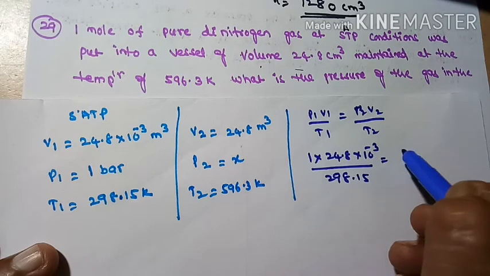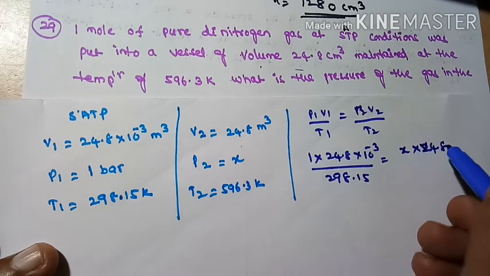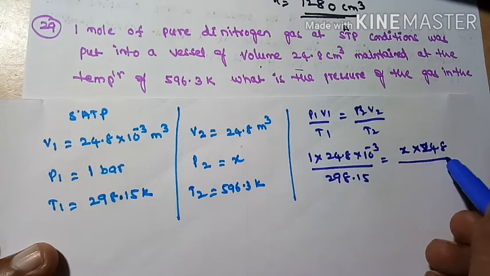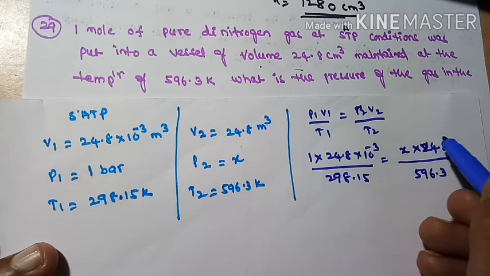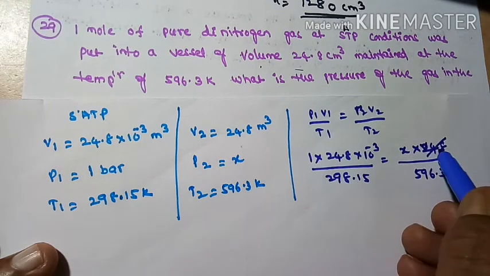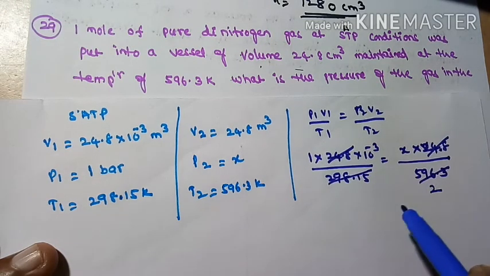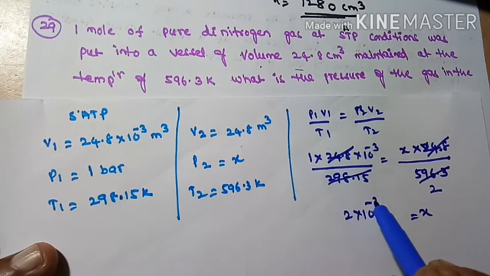298.15 is equal to P2 into V2, which is how much? 24.8. V2 is how much? 24.8 meter cube. So next one, T2 is how much? 596.3. So 24.8 and 24.8 get cancelled. 298 into 2 gives 596. So x is equal to 2 which comes to this side, 2 into 10 to the power of minus 3.